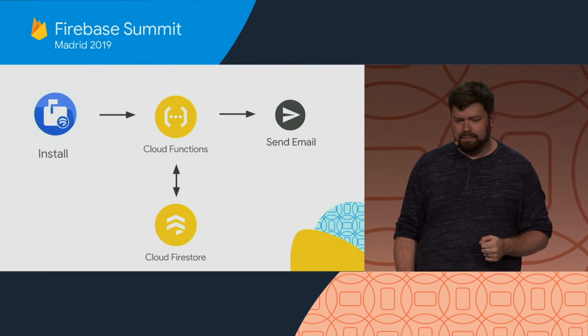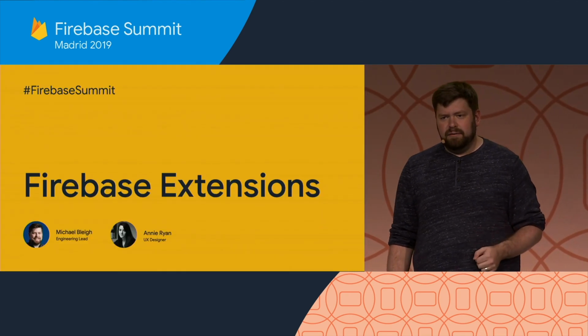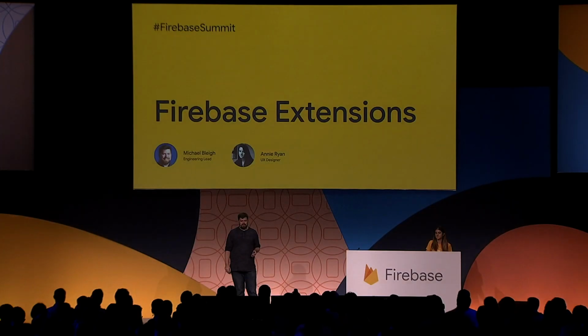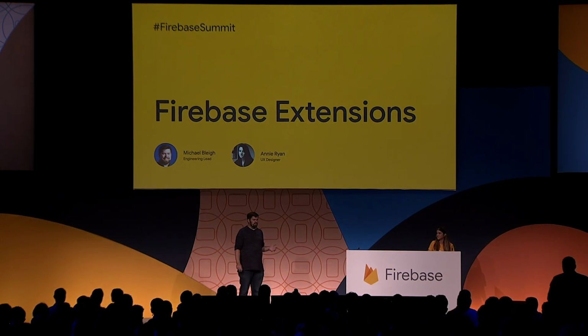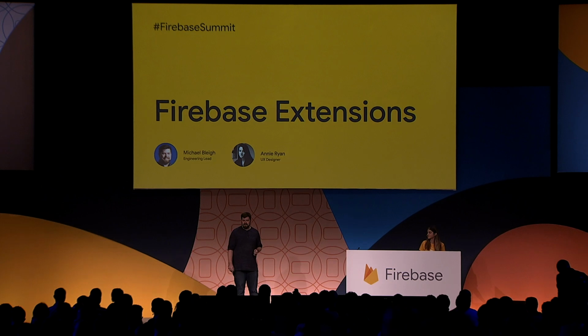My name is Michael Bleigh, and I'm an engineering lead on the Firebase developer products. And rather than just tell you how easy extensions are to use, what I really want to do is show you what extensions can do in your Firebase projects. For that, I'm going to turn it over to my colleague, Annie.